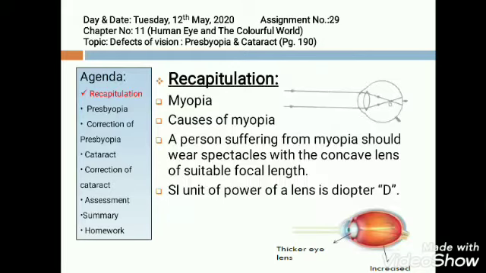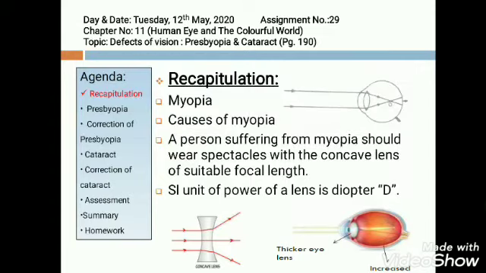The SI unit of power of lens is diopter. And what kind of lens is used to correct myopia? Yes, a diverging lens, a concave lens, which is thinner from the middle and thicker from its edges. So these are the defects of vision. What is defect of vision? It is the condition in which the person loses his power of accommodation and is unable to see the objects clearly